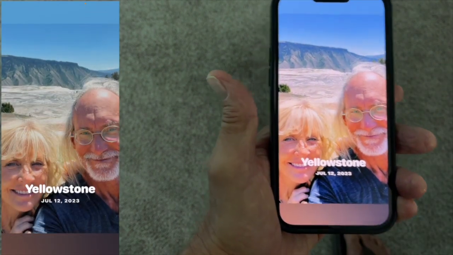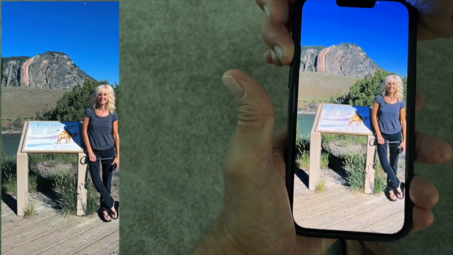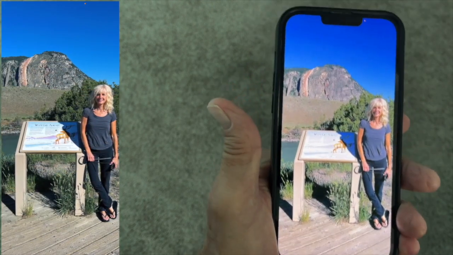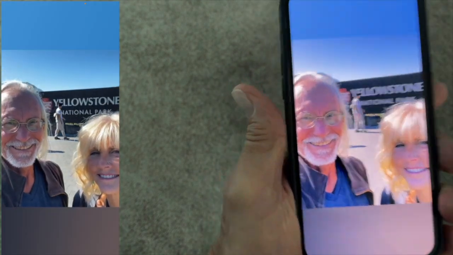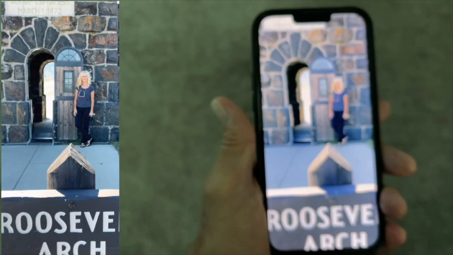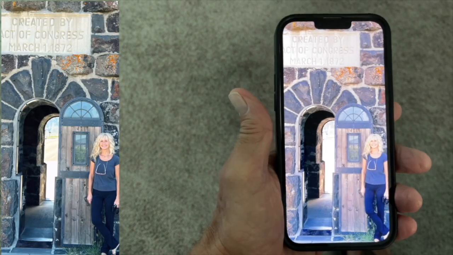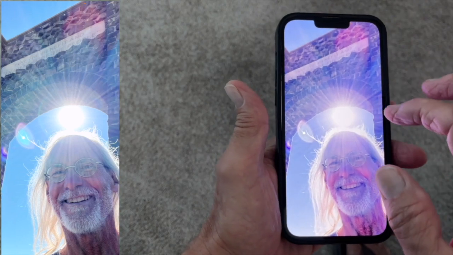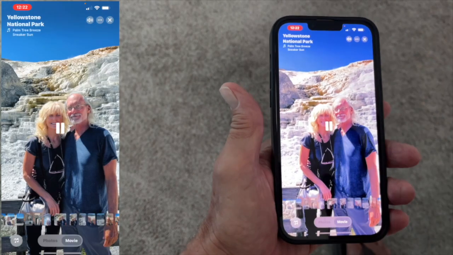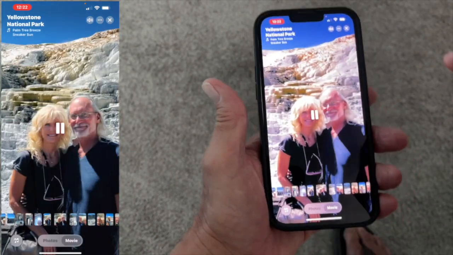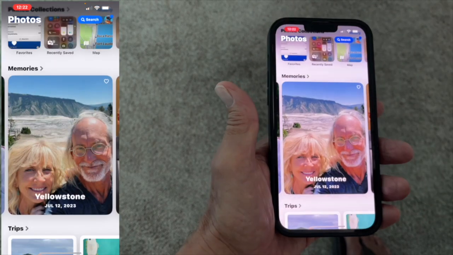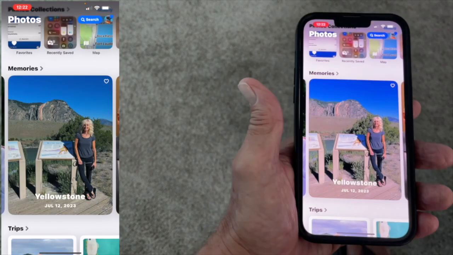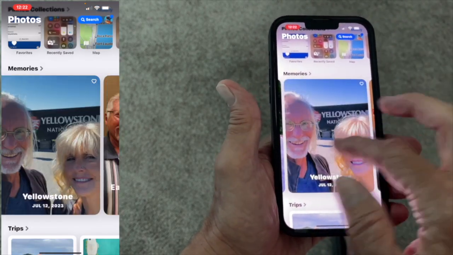Let me turn it up. I don't know if you can hear it or not. Because I'm doing a screen recording, it's not allowing it to do what I want it to. But then you just click on it like that if you want to get out of it. And I just hit there. So basically it makes a little movie for you. You follow me? And there's a whole bunch of them here.